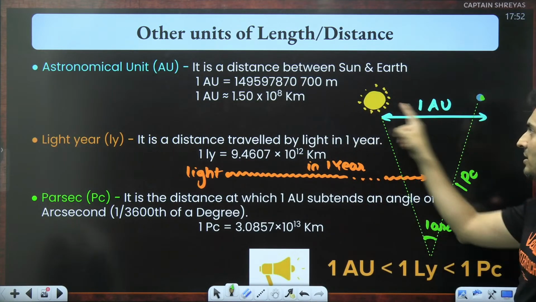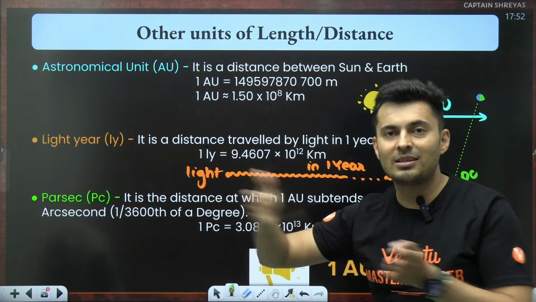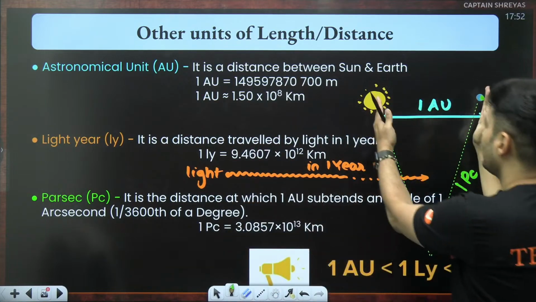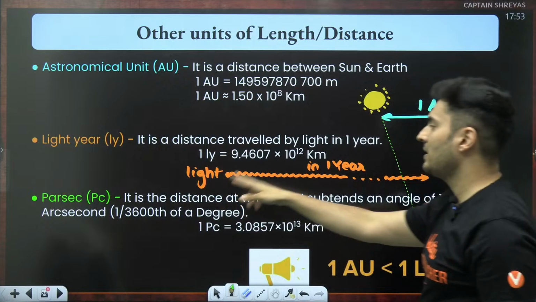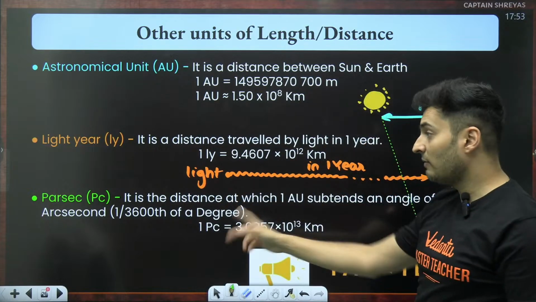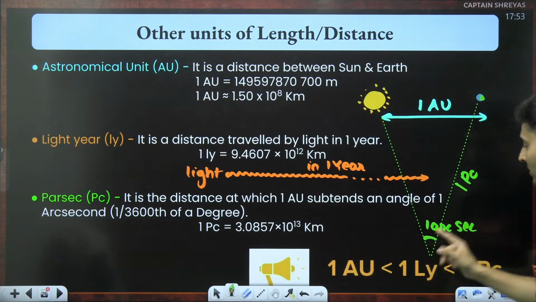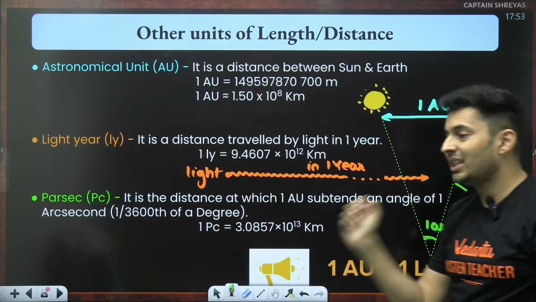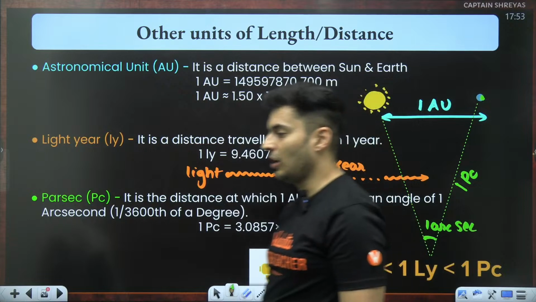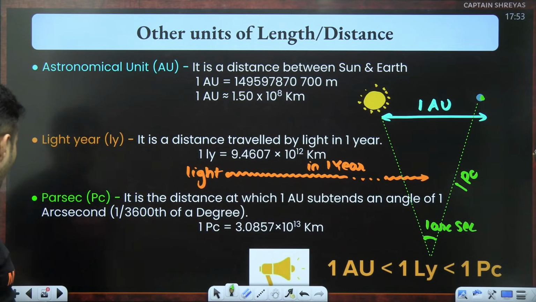Astronomical unit, the actual distance between Earth and the Sun. 2 astronomical unit means 2 times the distance between Earth and Sun. 5 astronomical unit means 5 times this distance. Light year is the distance traveled by light in 1 year, which is very huge, 10 to the power 12 kilometers. 1 parsec is that distance where Earth Sun subtend an angle of 1 arc second, which is very far. It's 10 to the power 13 kilometers. Keep that in mind.